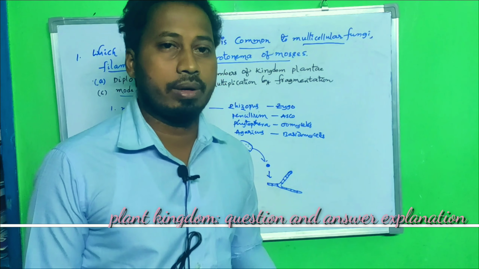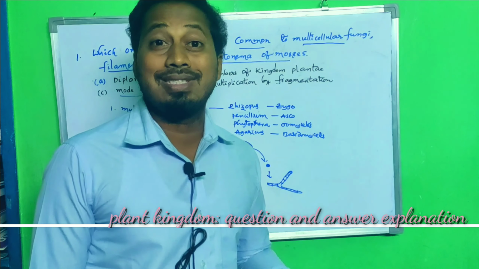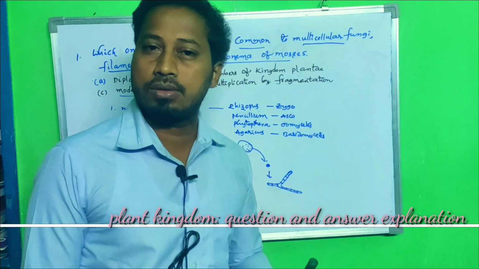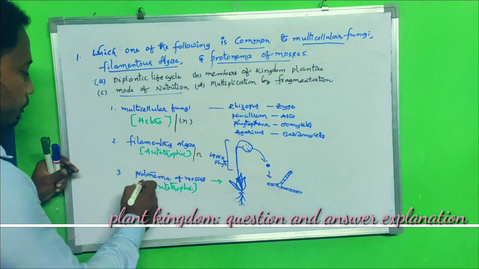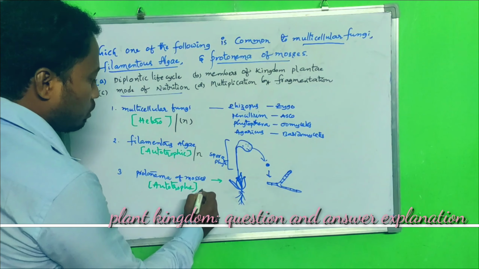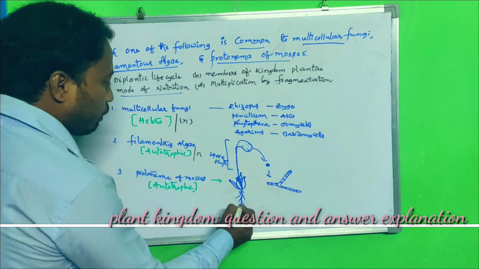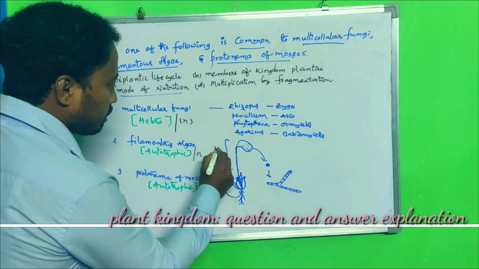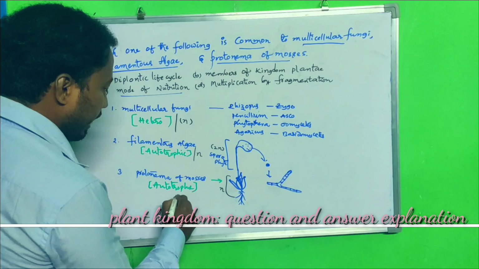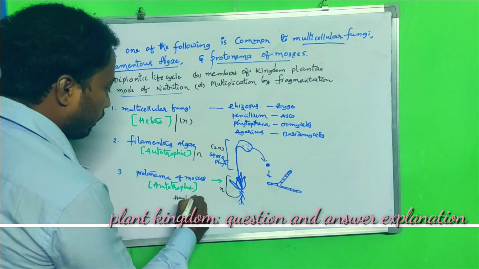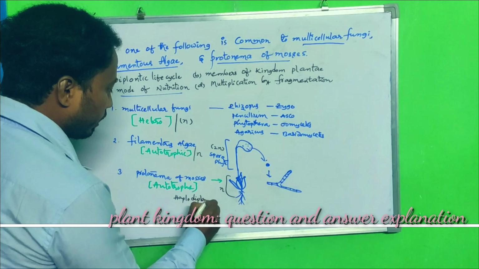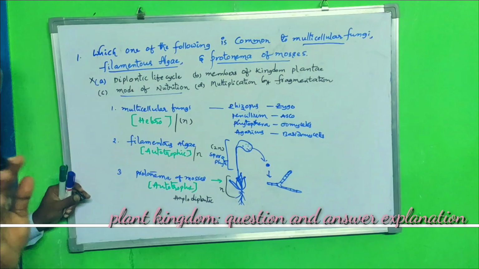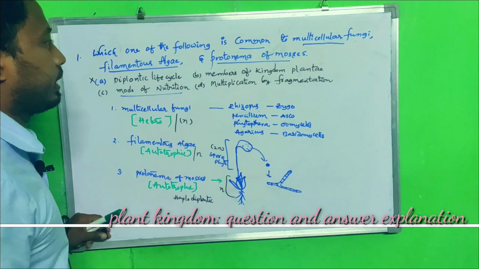Even in sexual reproduction, zygotic meiosis takes place and produces haploid spores. In mosses, the gametophytic phase is N but the sporophytic phase is 2N, so this is haplodiplontic. So obviously the answer will not be a diplontic life cycle.